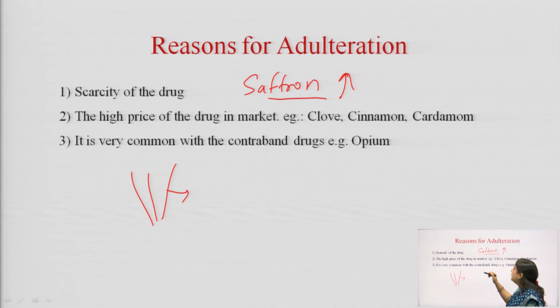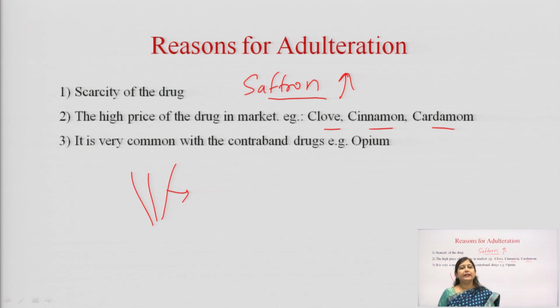The second point is the high price of the drug in the market. For example, clove, cinnamon, cardamom. We know that these spices, clove means long, cinnamon means dalchini, and cardamom means elaichi, are very expensive drugs, because first of all the market has a lot of demand for these things.